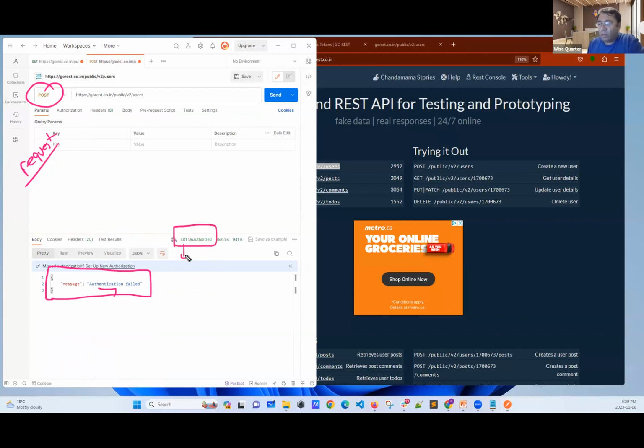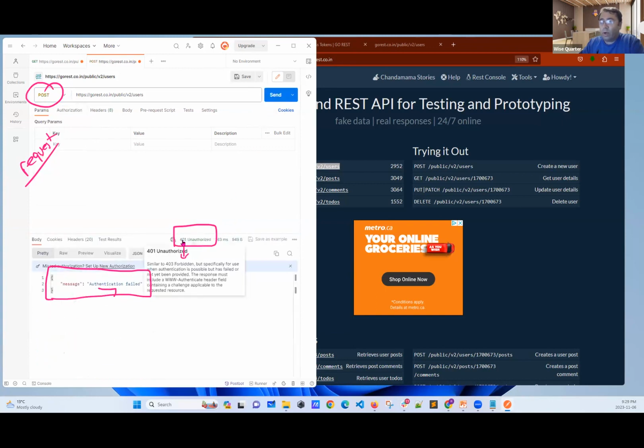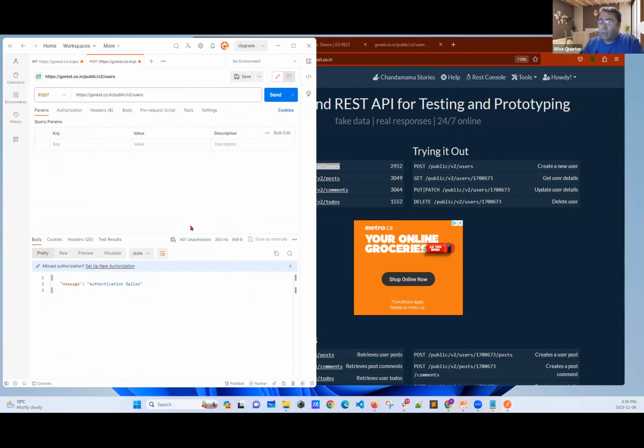Oh, what's the difference in this part? This is really important, my friend. I want you to focus here. If it was the get method, when I said send, I received 200. When I said post and send, I received 401. What is this called? This is called, my friends, HTTP status code.